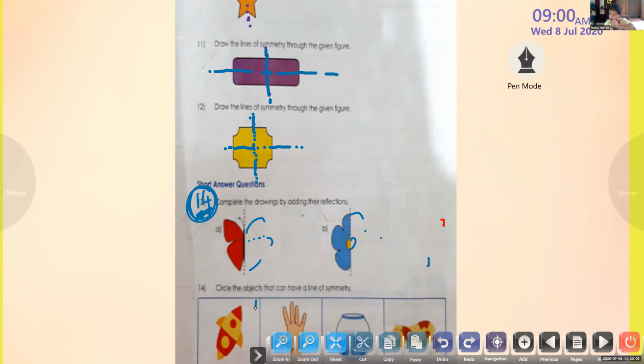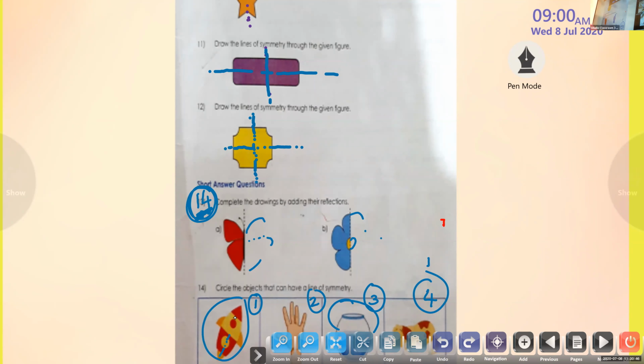We have 4 pictures there. Circle the objects that can have a line of symmetry. You have to tell me the numbers for the pictures. Only one picture has a line of symmetry? Check again. The first one, the rocket. Yes. How can we see, children? We can draw one vertical line.